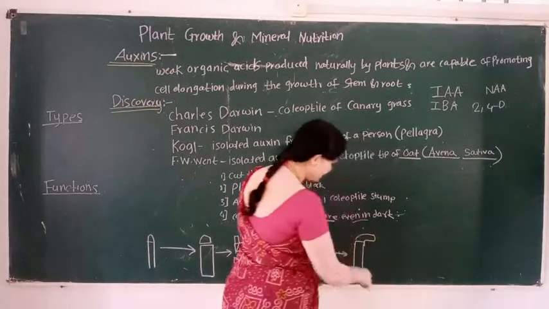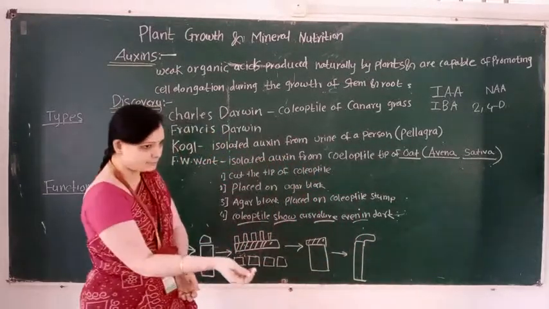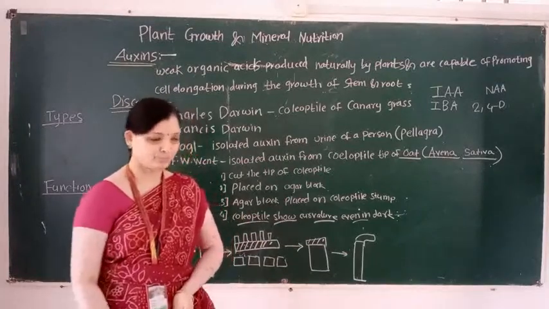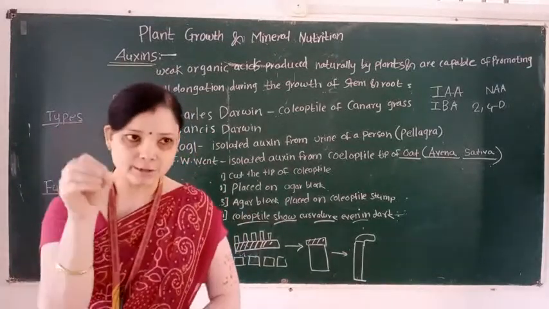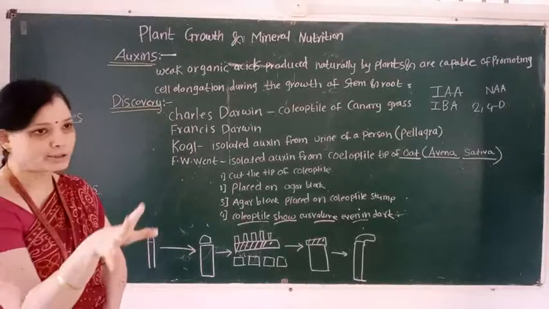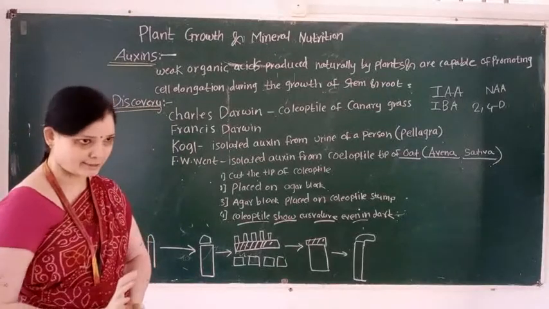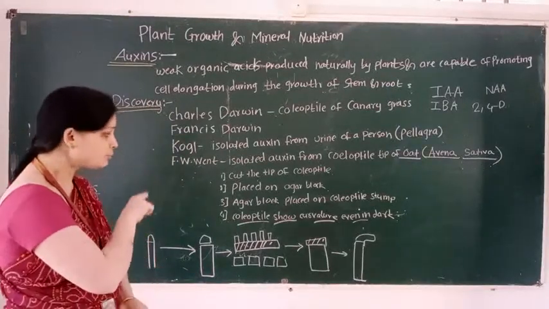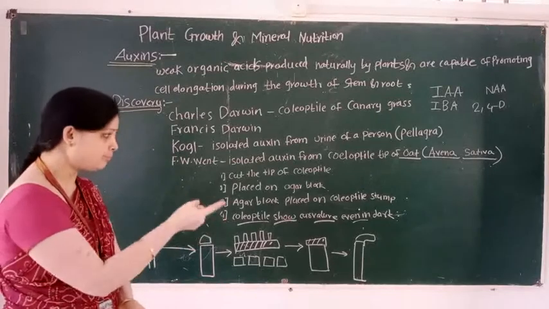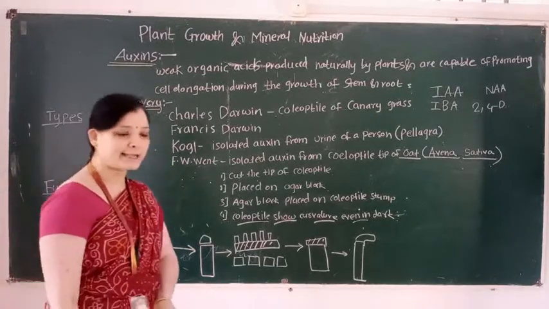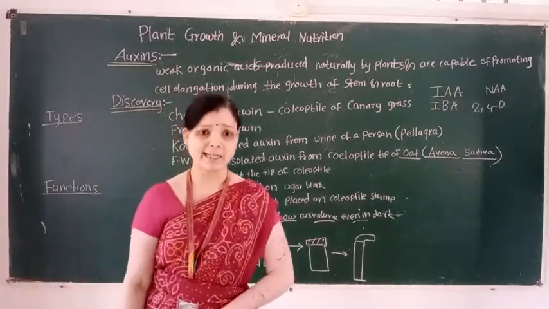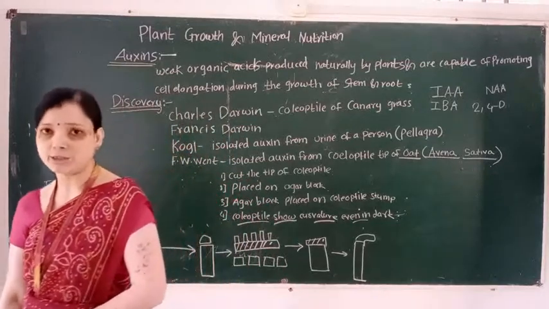Why does the coleoptile bend or curve? Because at the tip region, auxins are synthesized. So the coleoptile shows bending. This experiment is called the Avena curvature test.